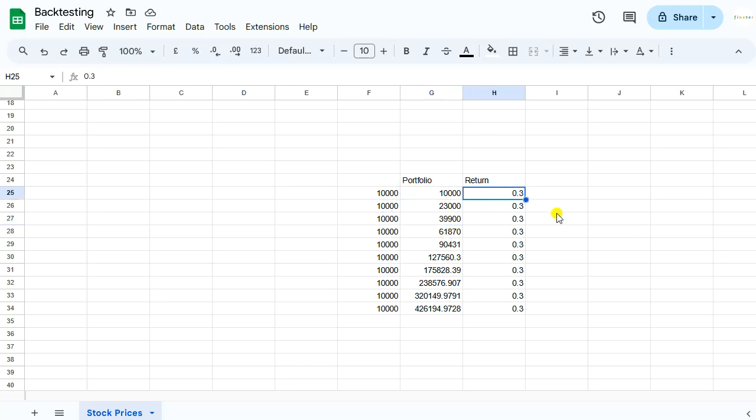And now we can modify this return value. So for instance, if we would have a 10% return, this is like the S&P 500. If you had the S&P 500, then our portfolio would grow from 10K to 159K. And we would have invested 100K over 10 years. So we would have made 59K in 10 years. Not too impressive, right? So this would be the S&P 500. But now if you go to 20% annualized return, our portfolio would grow to 259K. If we would go to 30% return, our portfolio would grow to 426K.